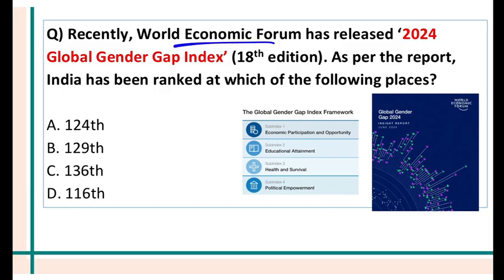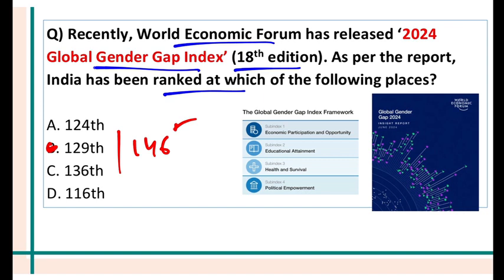Recently, the World Economic Forum has released the Global Gender Gap Index. This was the 18th edition. As per the report, India has been ranked at which place? India has been ranked at 129th place, out of 146 countries. Now, which country finished last? So last was Sudan. Sudan is the last country this time. And which are the countries which performed the best? So before I tell that, look here.